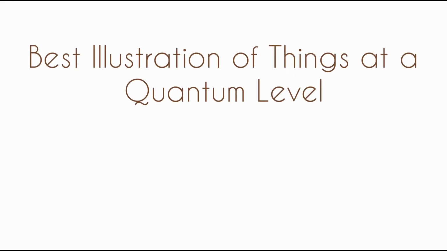So, quantum mechanics comes from two terms, quantum and mechanics. The first word means the discrete particle of something, or the smallest amount that we can get from matter. And the word mechanics refers to the motion of those particles. Okay, let me use an example to describe what quantum is.